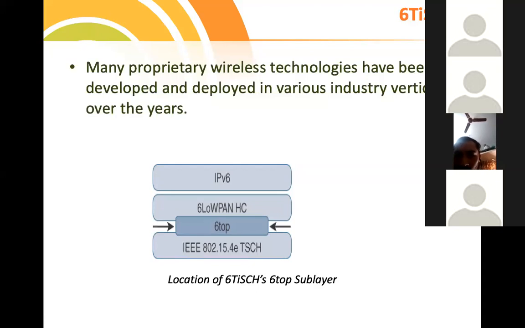So ID with the tag, ID with the magnetic strips. Whenever you are within that particular campus, automatically your attendance will be marked. Or whenever you want to enter into an office, you're supposed to swipe your magnetic card near the door, or do something like an iris scan. So you can enable all these with the wireless setup. Based on the proprietary wireless technologies, we can adopt all these.